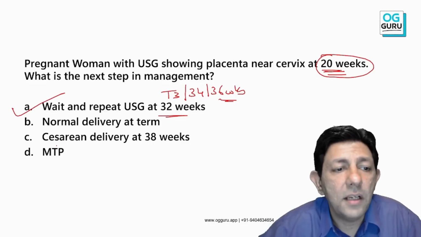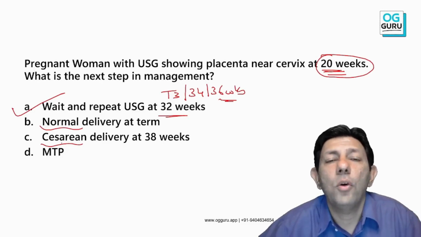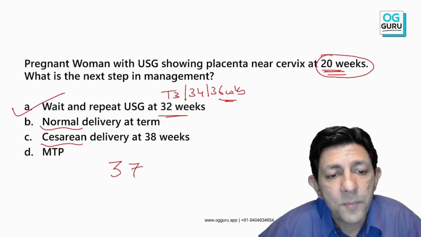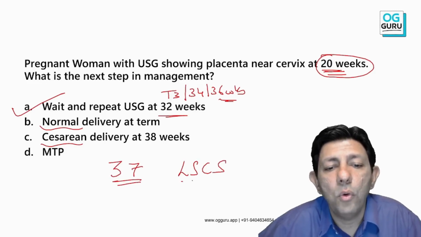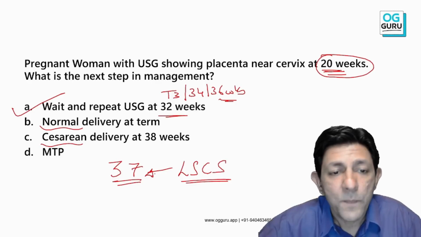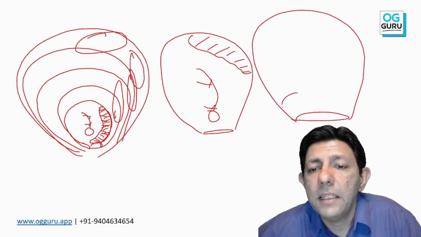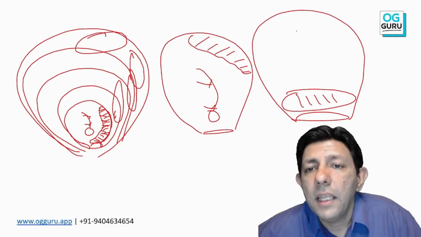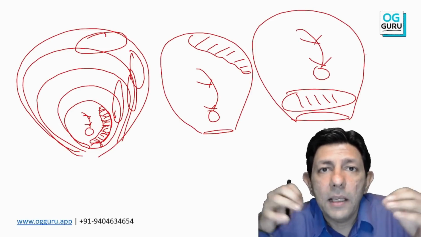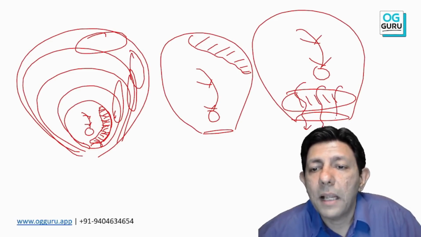Whether the delivery will be normal or cesarean will depend on the scenario at 37 weeks. Remember my dear student, if it is placenta previa, then we prefer to do LSCS, because the baby will not tear through the placenta and come out. Common sense: if this is the uterus, this is the placenta and this is the baby, at 37 weeks, tearing the placenta and coming out is not possible. So the baby cannot perforate through the placenta and come out.